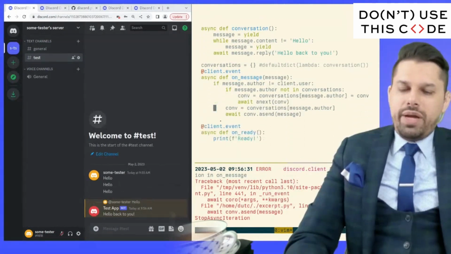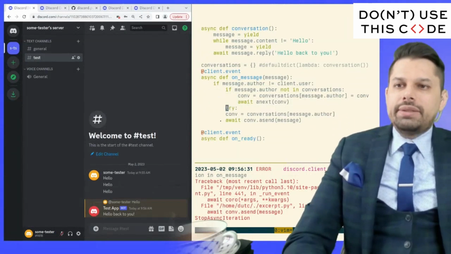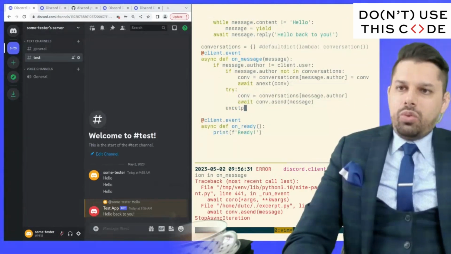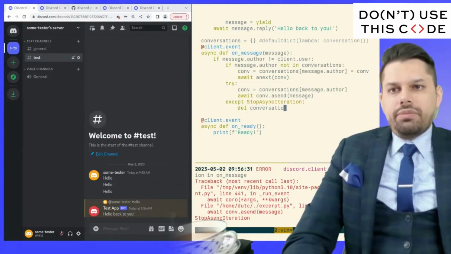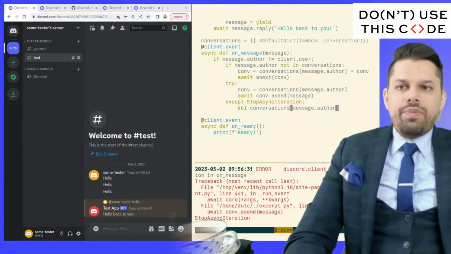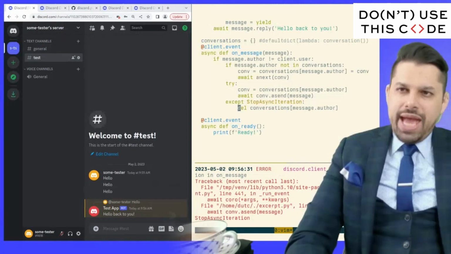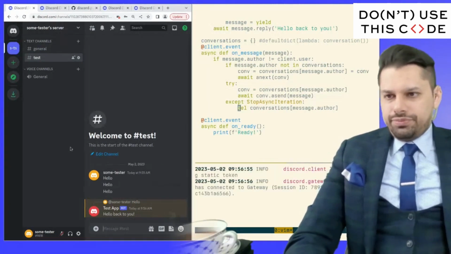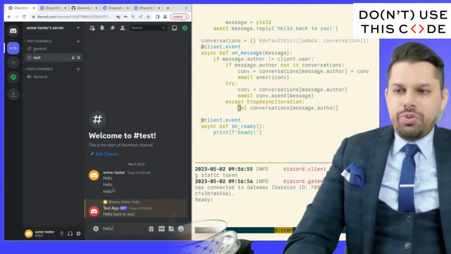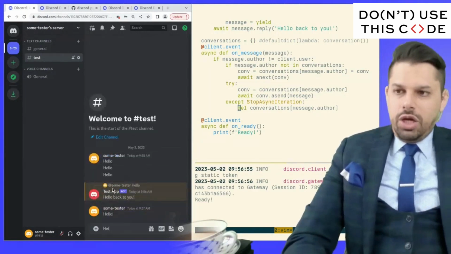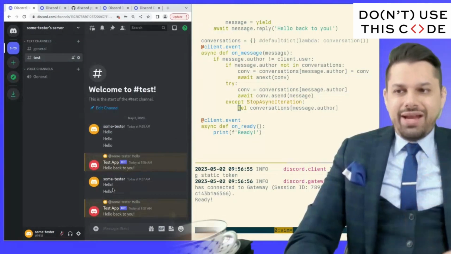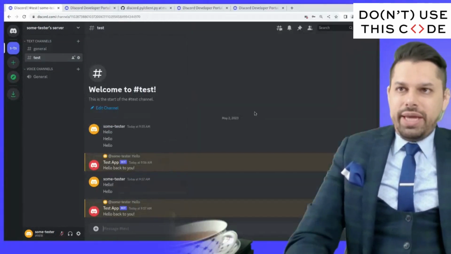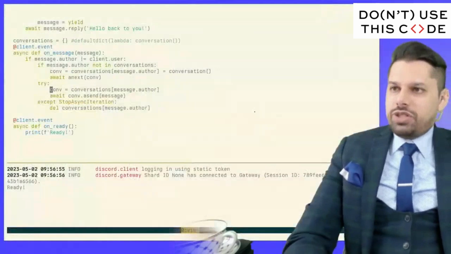So one thing that we might do here is we might say, okay, try. And then when we get a StopAsyncIteration, then we just pass, or maybe we delete this from that. Here, that should be safe to do. So we should now be able to do our simple bot. Hello. Doesn't respond to hello with an exclamation point. Too excitable. Here, it only responds to that. Hello back to you. And now we should be able to get the full breadth of our conversation.